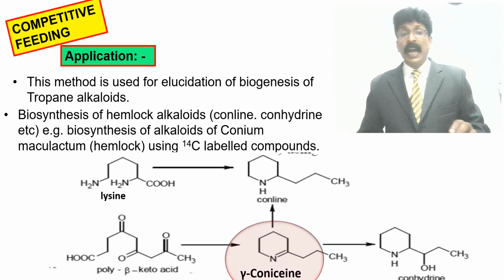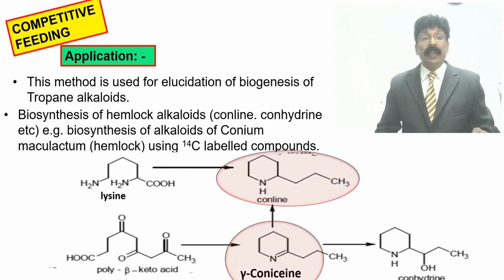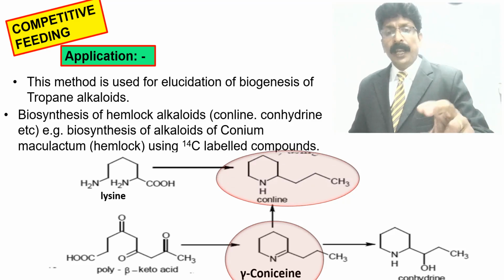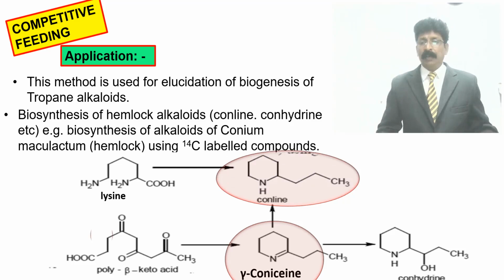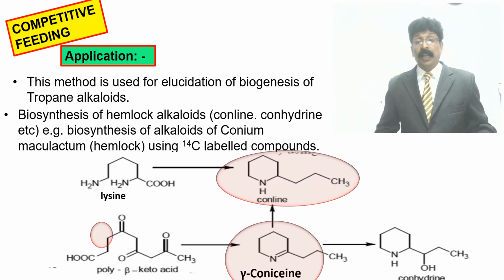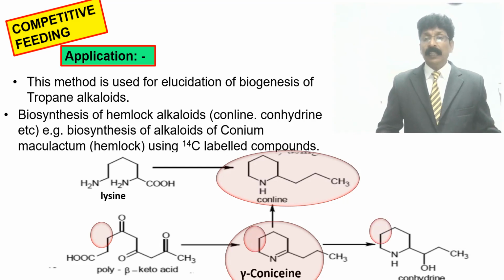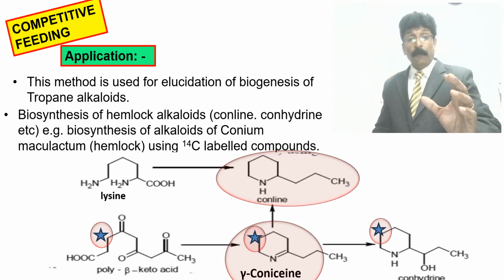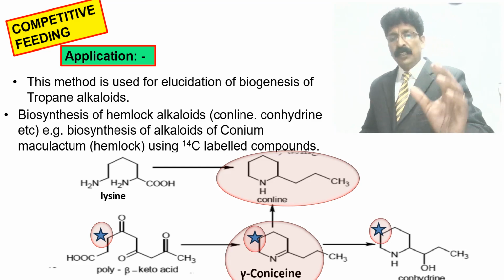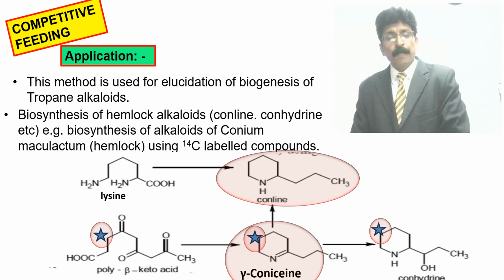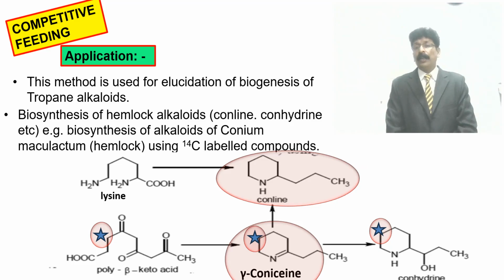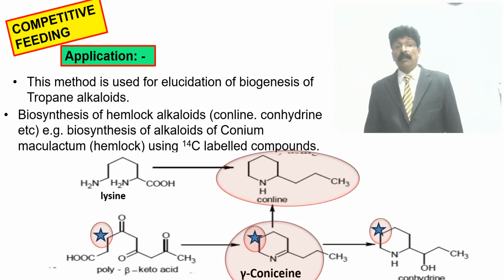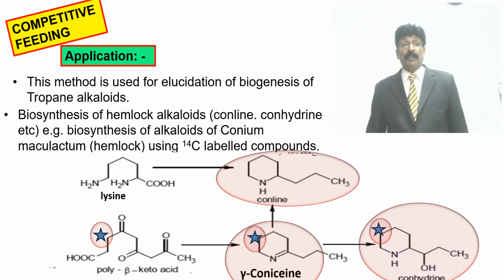It can easily be found out which is the main intermediate by competitive feeding, whether coniine or gamma-coniceine, using lysine giving the labeled carbon atom, and we can find out the polyketo acid, which undergoes gamma-coniceine to give conhydrin in hemlock. That is, hemlock alkaloids can be studied, an example for competitive feeding.